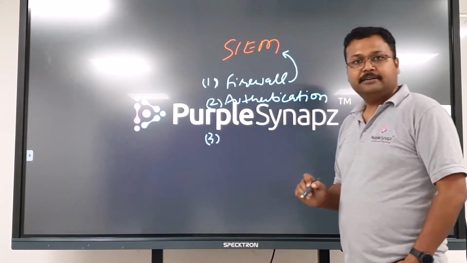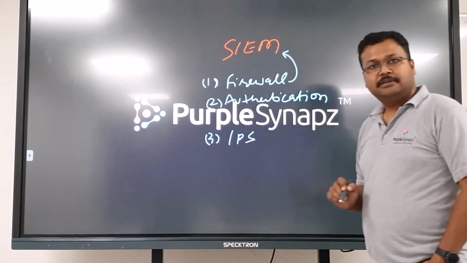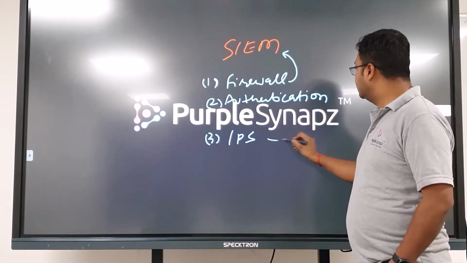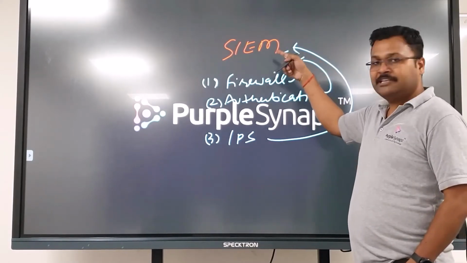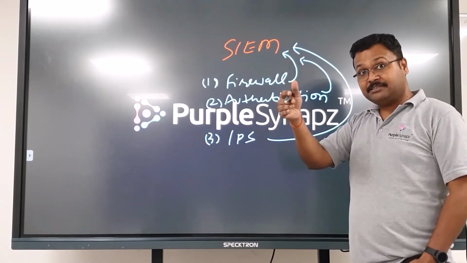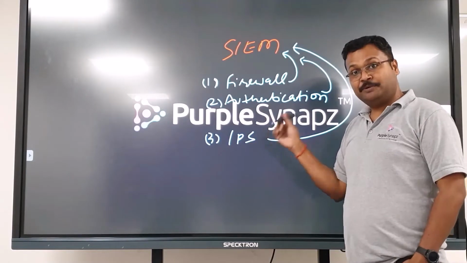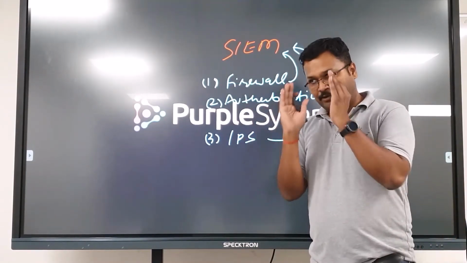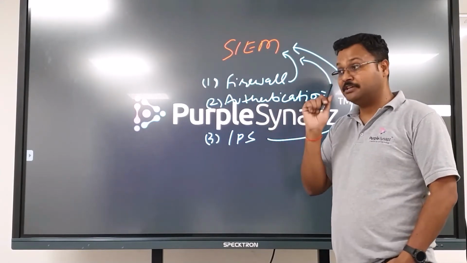Now the third component you can feed logs from is IPS, intrusion prevention. This tool pushes logs into the SIEM, and now your SIEM tool will be able to tell that the firewall was blocking this particular IP address, and with the same IP address I am getting some attack. When I allowed a port to be accessed, like a website, and on that website I am getting an IPS alert as well, that means there is a malicious user, not a normal user.